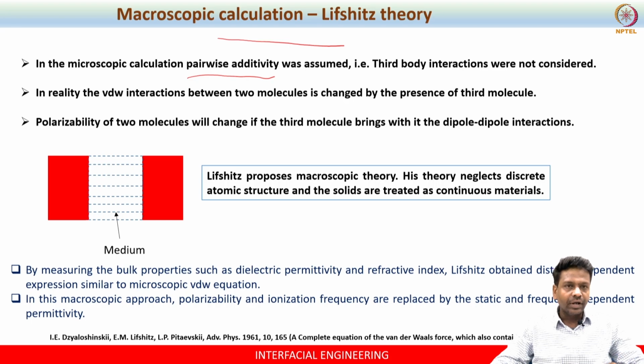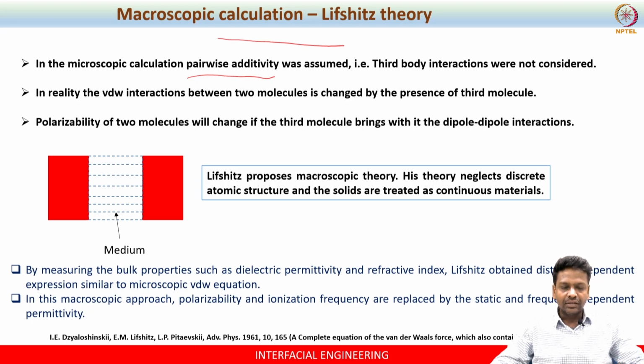If we incorporate this third body interaction and try to obtain the solution based on the microscopic theory, it will be a little more cumbersome and complicated. One has to use molecular simulation to compute the total energy of the molecules present.